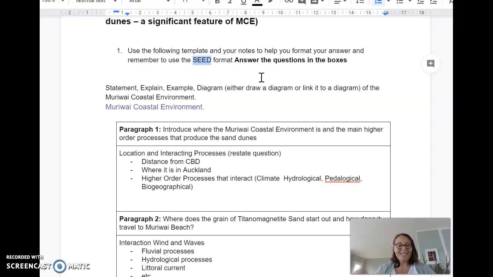Statement for the S, explain for the E, evidence for the other E. That's our specific information, which is your geographic terminology. Anything specific to the Muriwai coastal environment is your specific information: the fetch of 2,000 kilometres across the Tasman Sea, the wind blowing from the west or southwesterly direction 70% of the time. Give me those specific details.